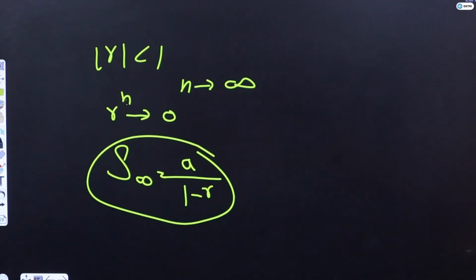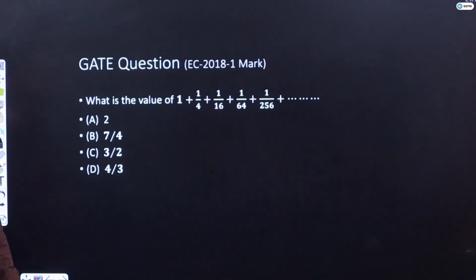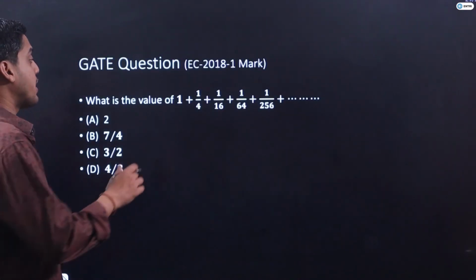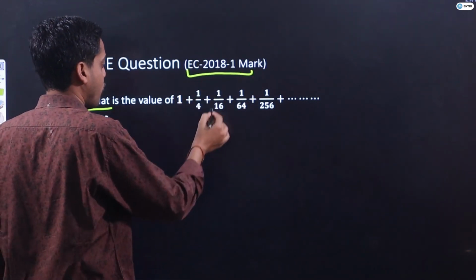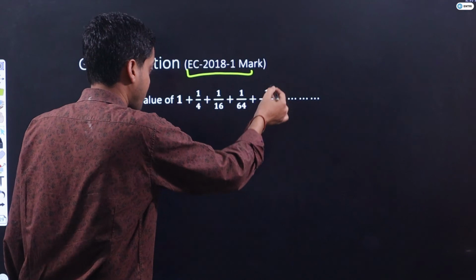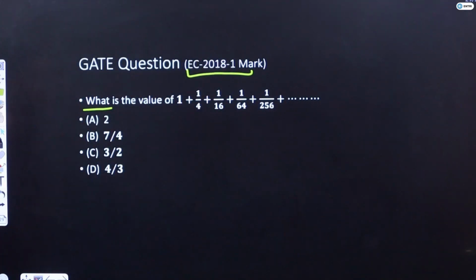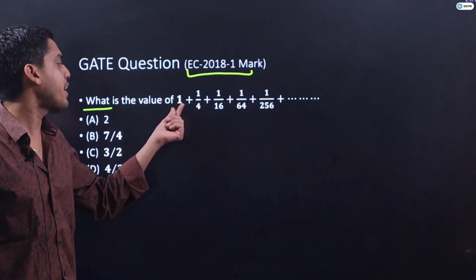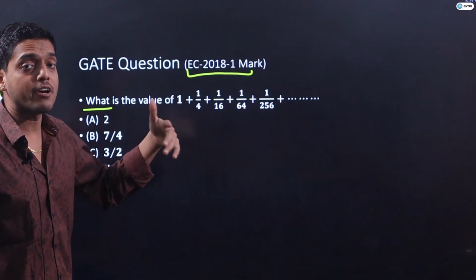Let's have a GATE question, guys. A GATE question of 1 mark only in the EC branch of 2018. What is the value of 1 plus 1 by 4 plus 1 by 16 plus 1 by 64 plus 1 by 256 and so on? Here you will observe the first term is 1, and if I divide this by 4, it becomes 1 by 4.